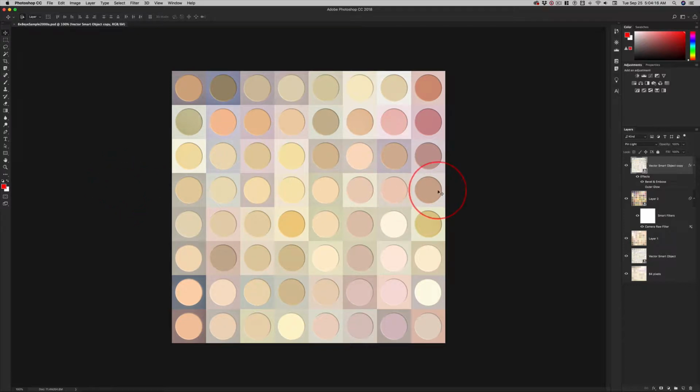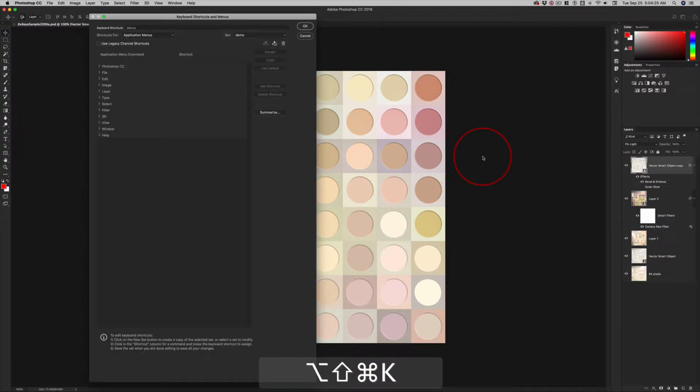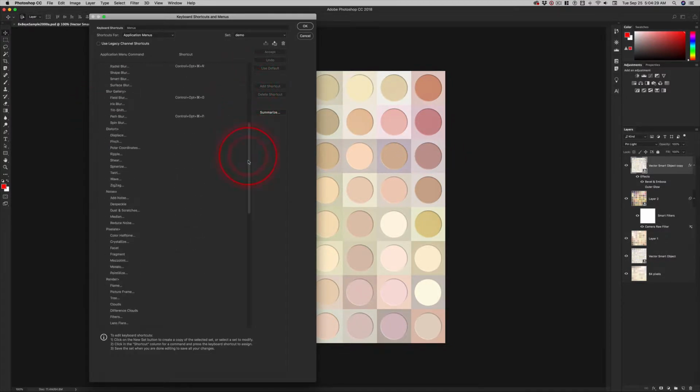Another menu command that can be very effective depending upon the image is Find Edges in the Filter menu. So let's go ahead and set up that keyboard shortcut. Look in Filter, you're going to have to scroll down because it is in the Stylize menu, and Find Edges right here.